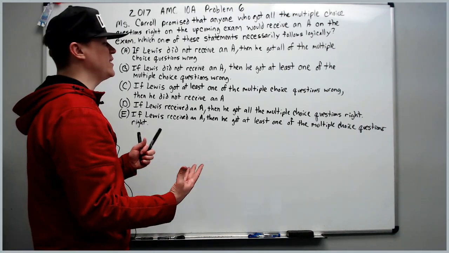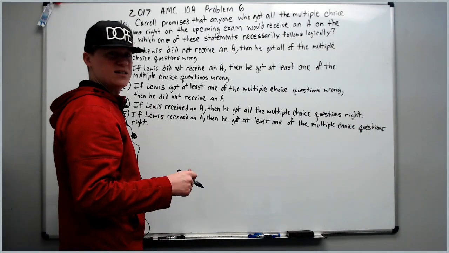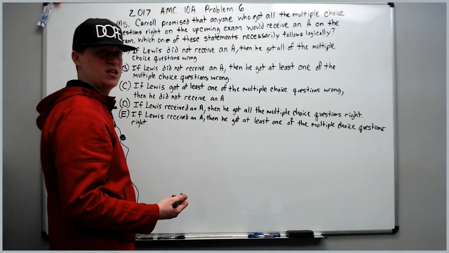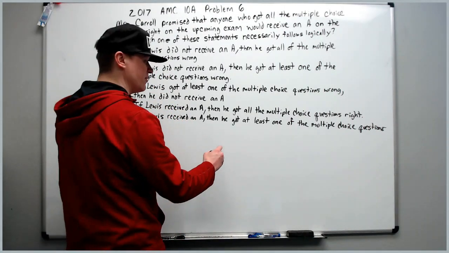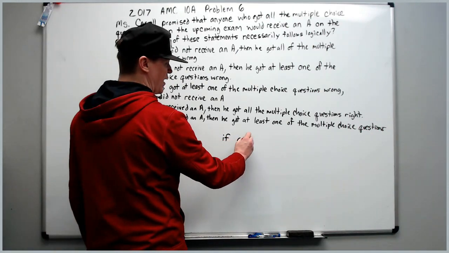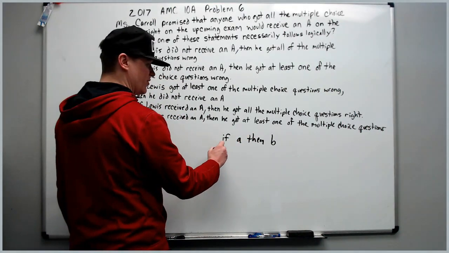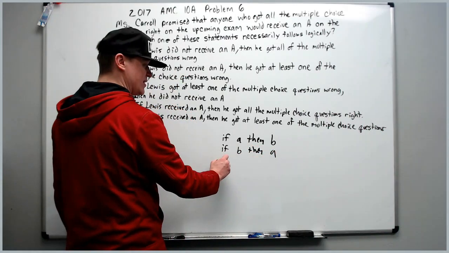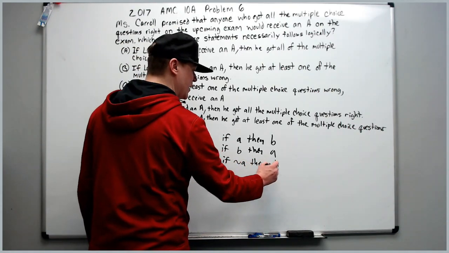So if you rely on your thinking skills, you might fall for one of the available trap answers. What you want to use is something you learn in first semester or the first half of geometry, typically in the modern geometry textbooks. That is converse, inverse, contrapositive. So if our opening statement, we can think of it as, let's just say if A then B is a conditional statement. The converse of that is you switch them. If B then A. The inverse is that you switch again and you negate. If not A, then not B.